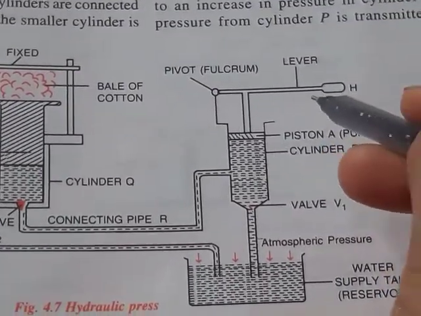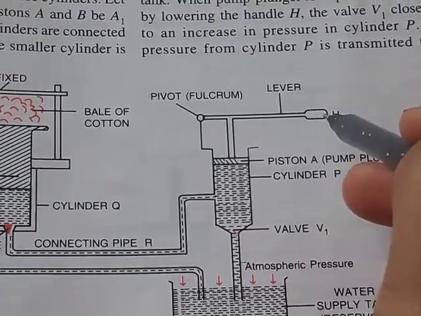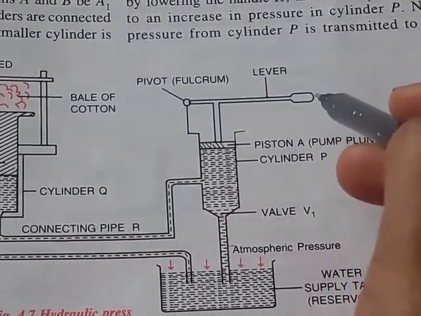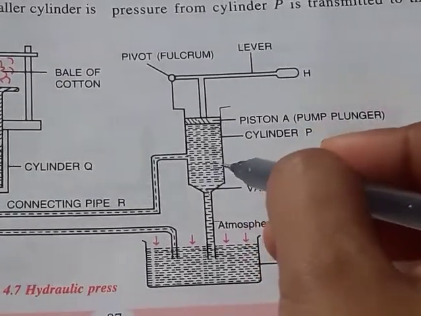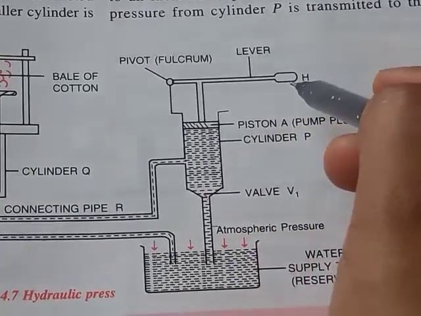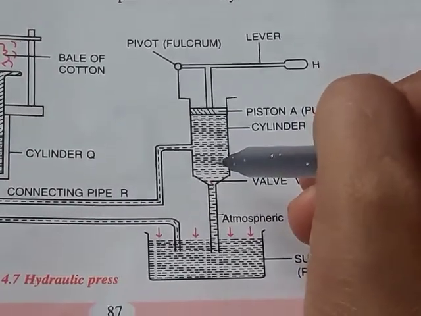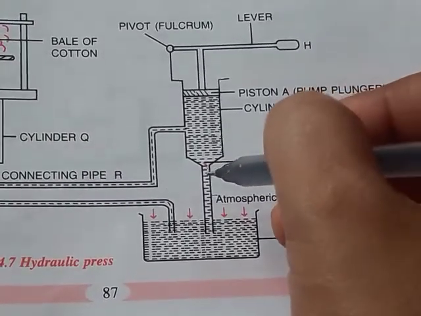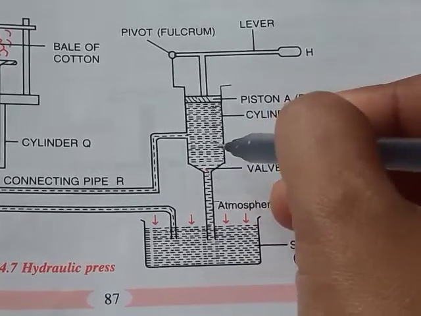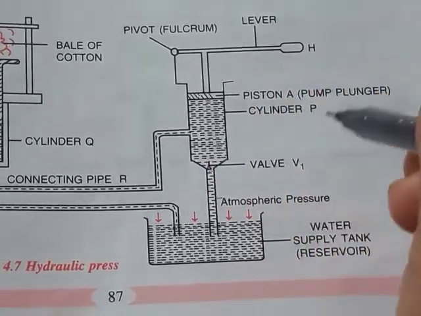Now if we raise the handle of this lever, what will happen? The pressure in cylinder P will decrease. As a result, this valve will open in the upward direction.